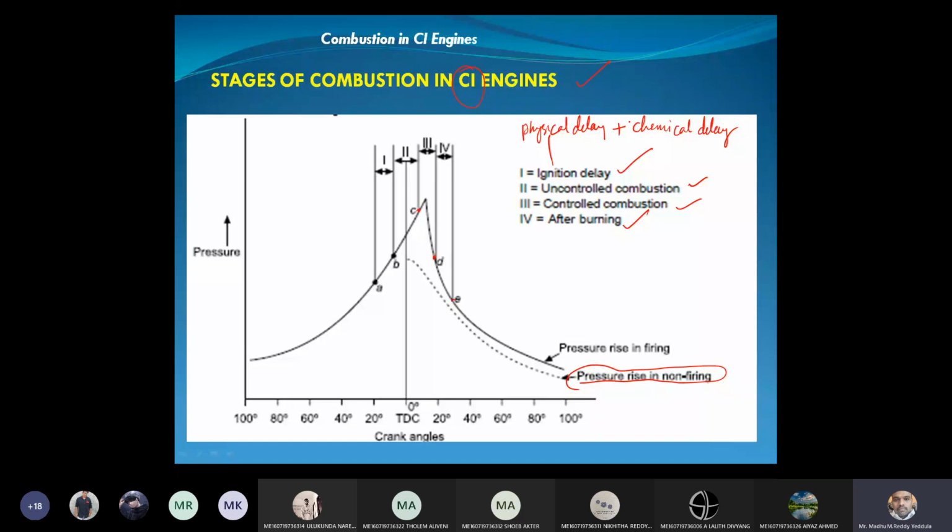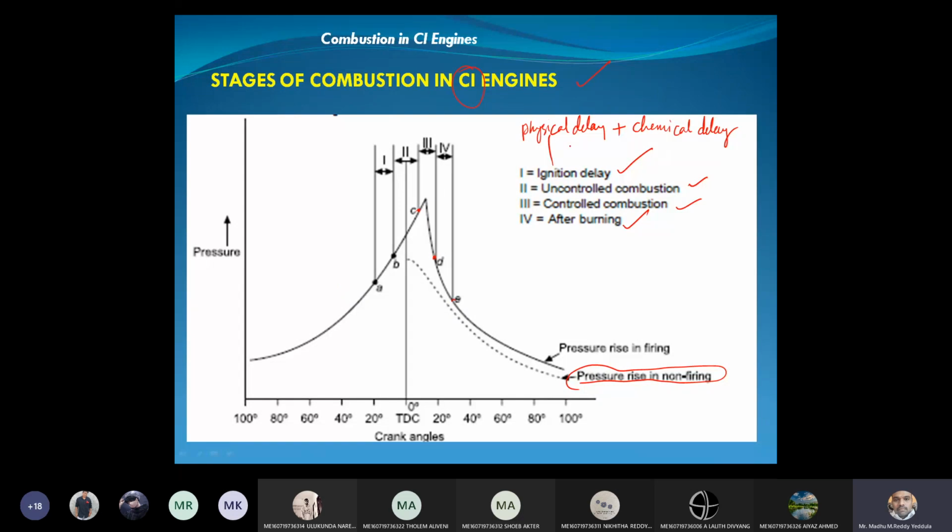The main purpose of the carburetor is to atomize and vaporize the fuel. Directly the fuel will be admitted into the engine cylinder in vapor form in case of SI engine. Whereas in a diesel engine, fuel is directly injected into the engine cylinder. There the fuel has to be evaporated. How will the fuel be evaporated? Due to the air present inside the engine cylinder, and that air is at a higher temperature.